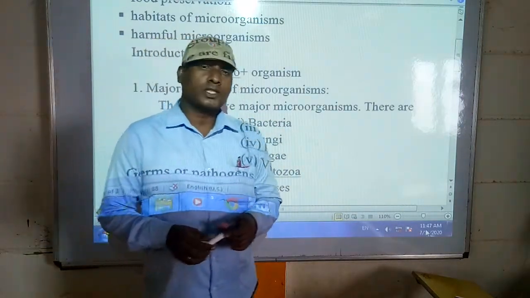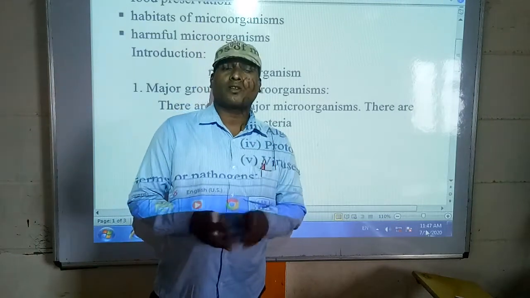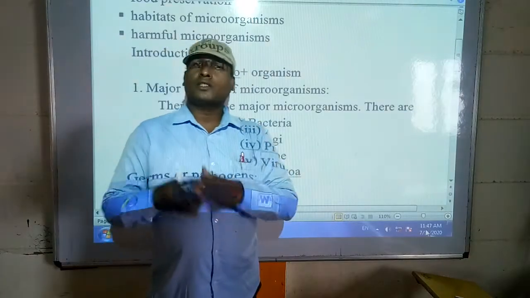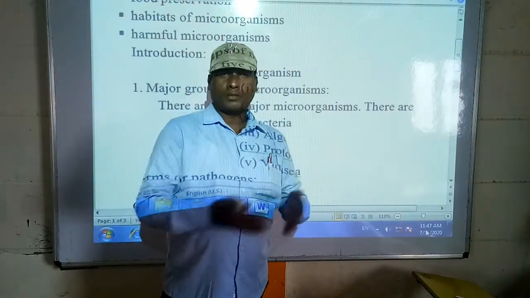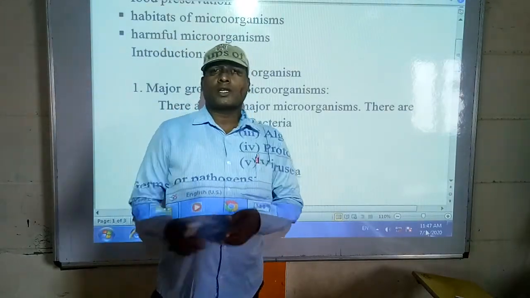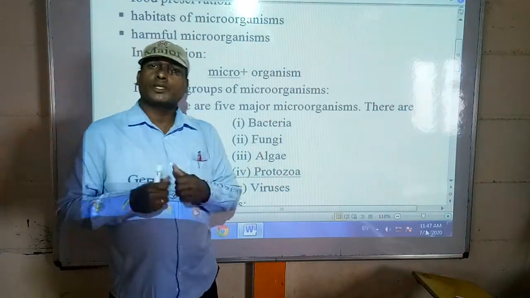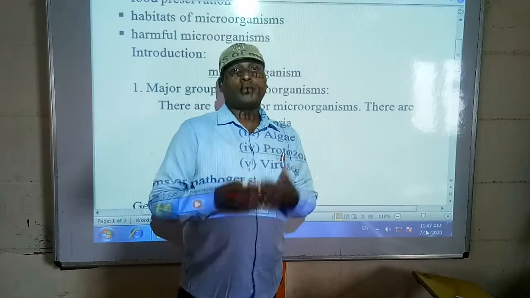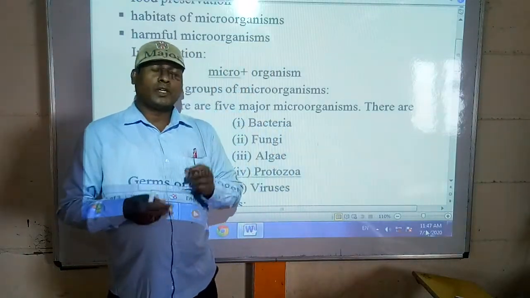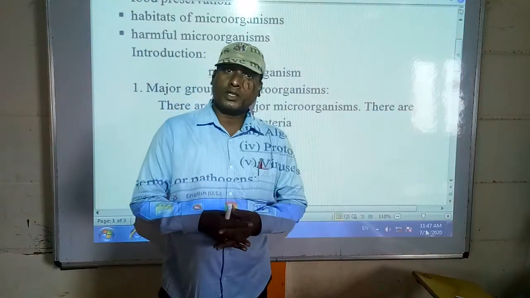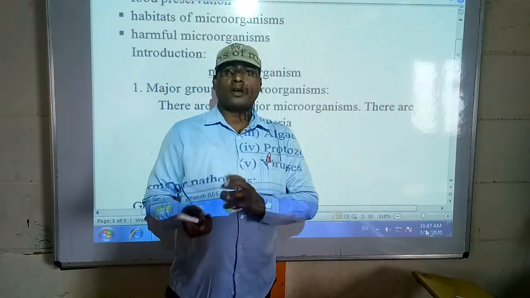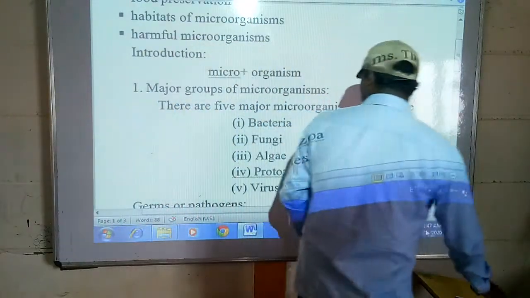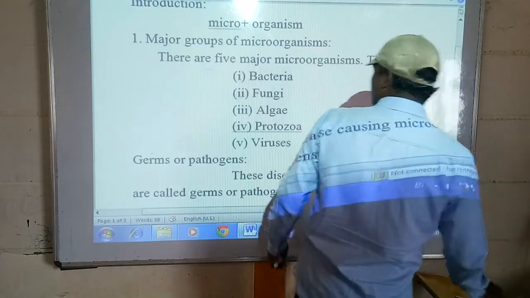These are the total five major groups of microorganisms. Okay students, one by one we will discuss what bacteria are, what fungi are, what algae are, what protozoa are, and what viruses are. Nowadays we all know how coronavirus is affecting us. We cannot see it with our naked eye. If we could see it, we could protect ourselves. But it is very small. So let us discuss how these are helpful and how they are harmful for us.